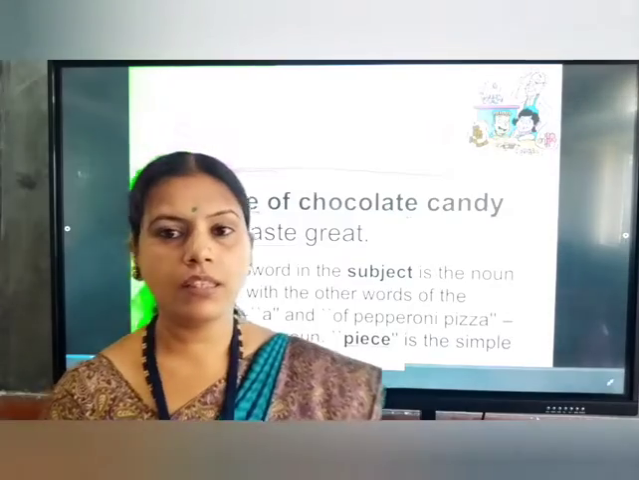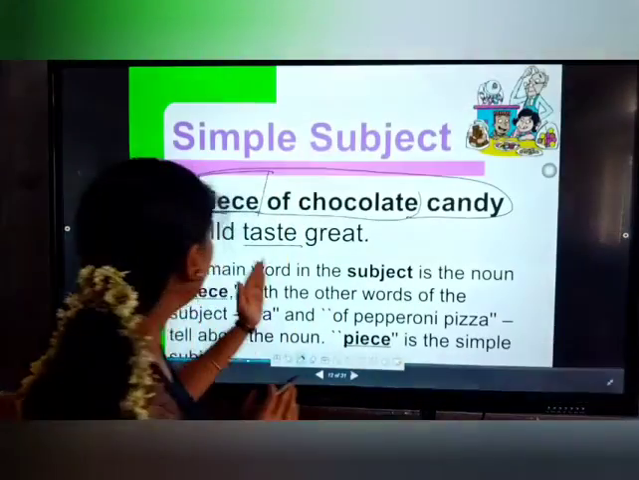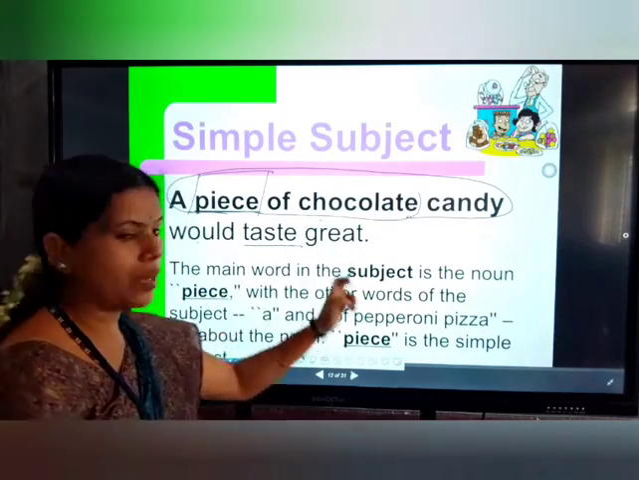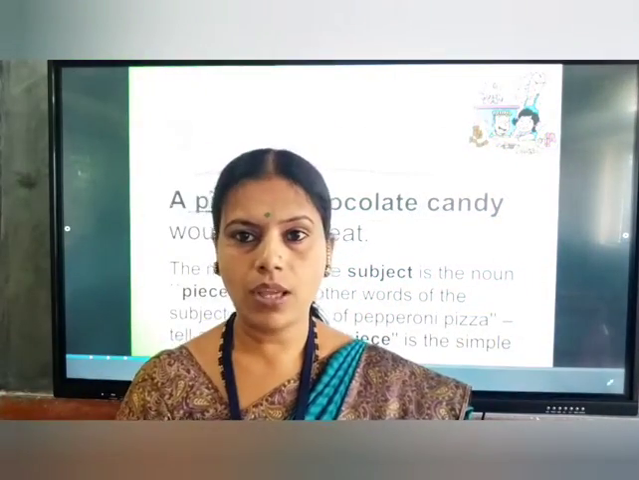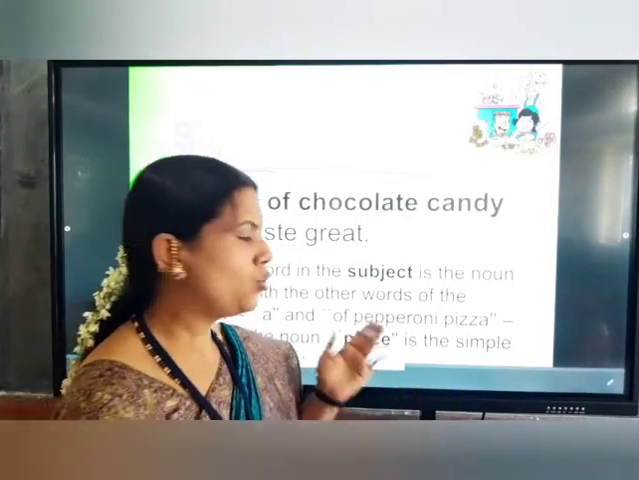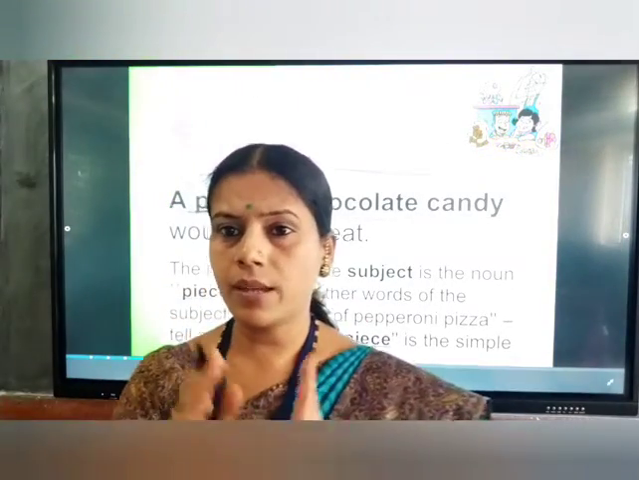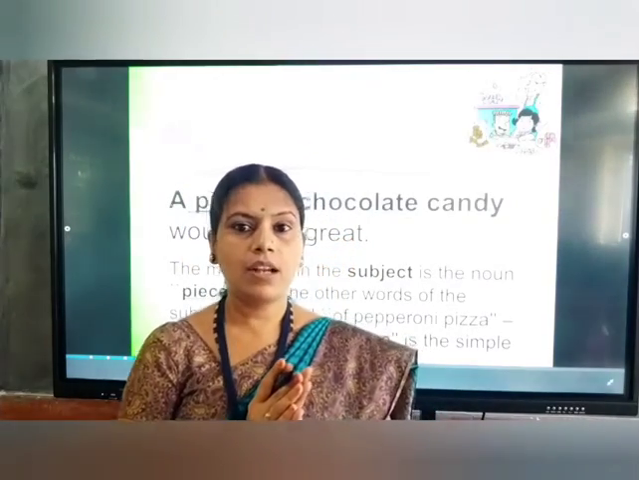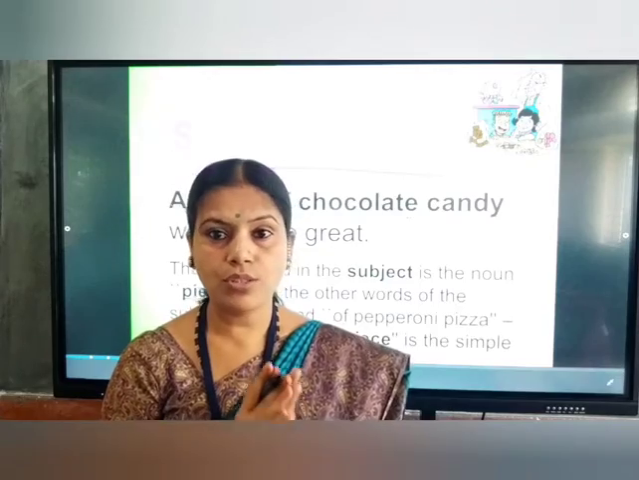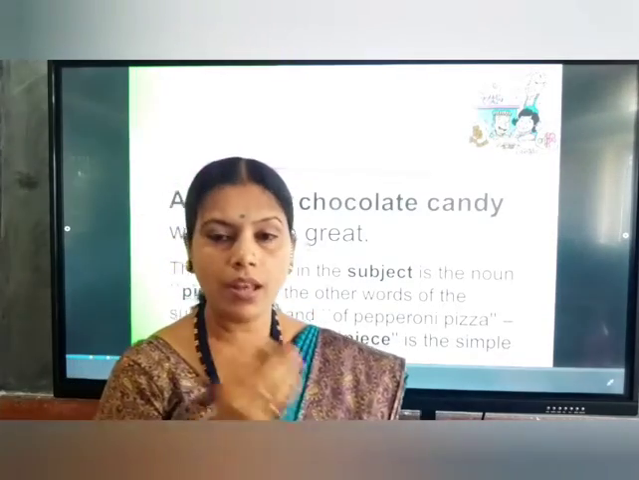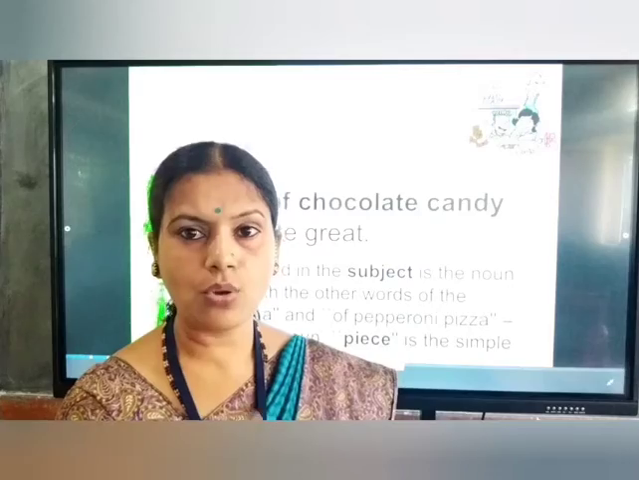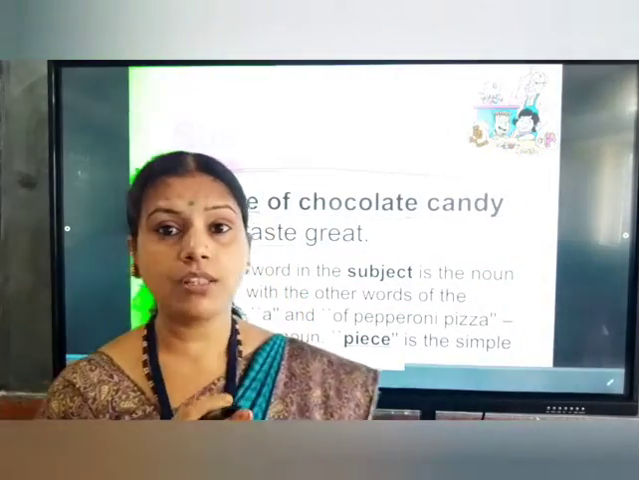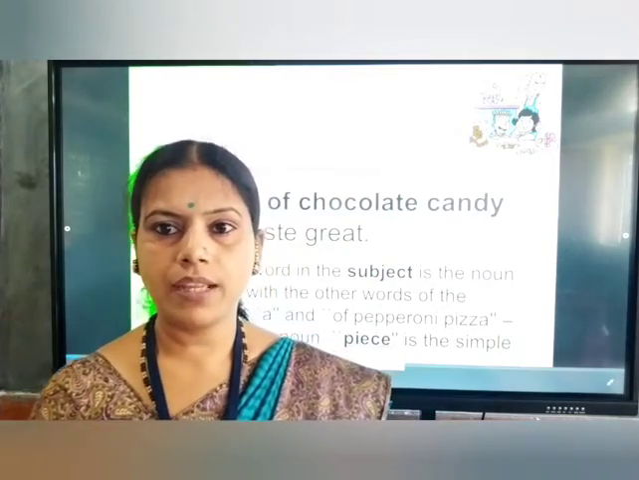So see here, when we are considering this one, a piece of chocolate candy is the subject, whereas would taste great is the predicate. Don't bother too much. Just remember, the subject is the part of a sentence which tells us the name of who is going to do that action. The noun or pronoun of a sentence is almost always the subject. And what that subject is doing will be the predicate.